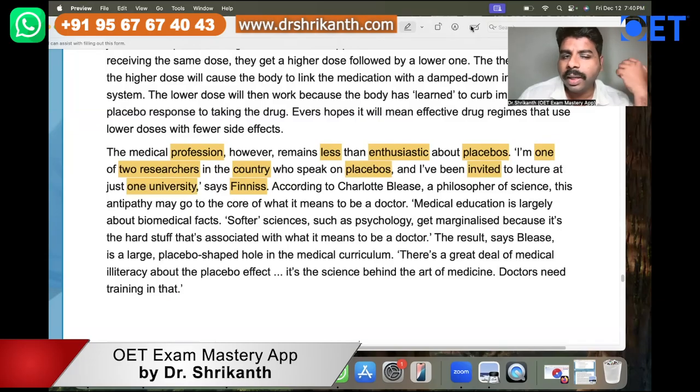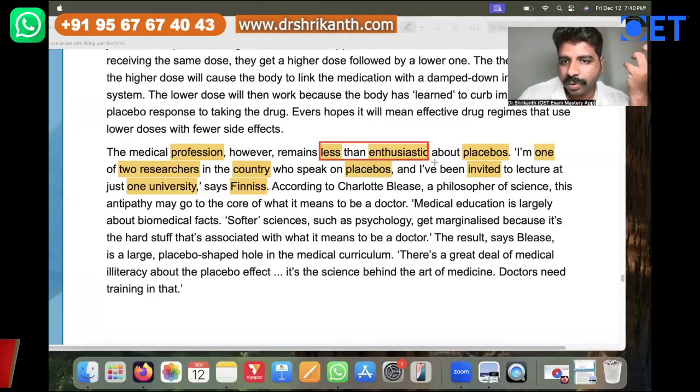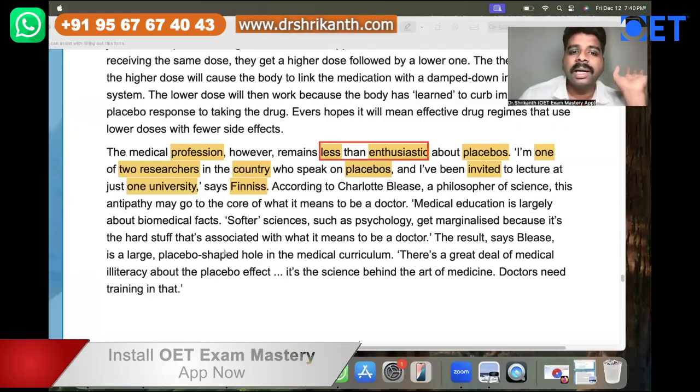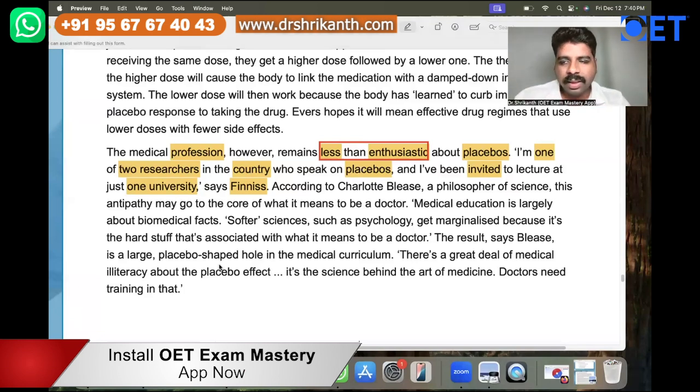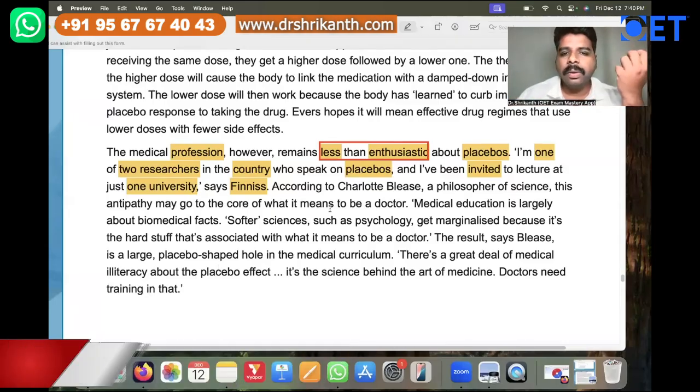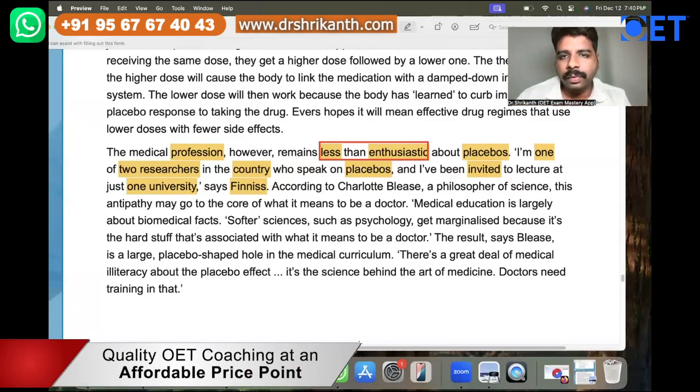And why is that the reason? Because the medical profession, they are not enthusiastic about placebos. They are against it. They don't like placebos. So here the writer is telling that this person who's an expert over here, no one likes him because he is in this particular field. Now let's come to the thing over here.